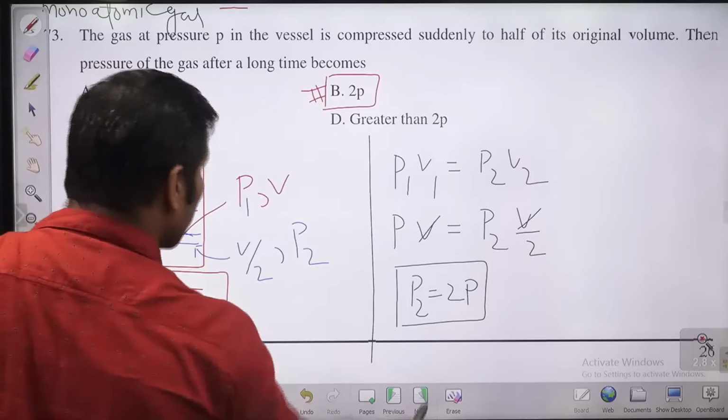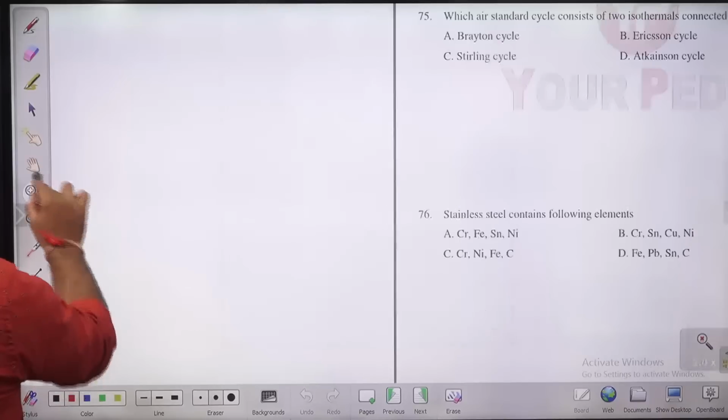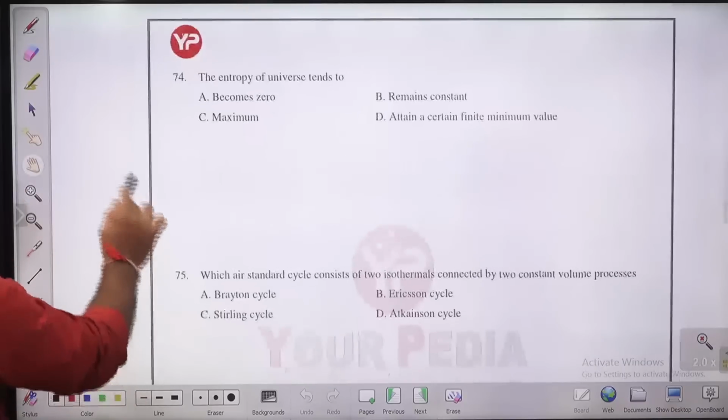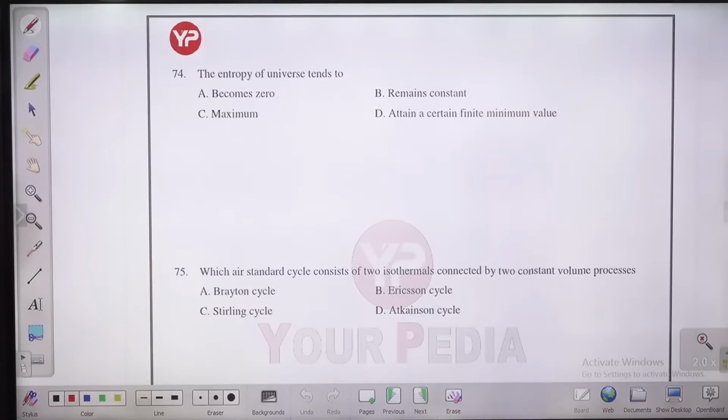Yes, let us move to the next question. Question number 74. The entropy of the universe. You know, guys, there is a second law of thermodynamics which tells us that the entropy of the universe is always going to increase in any irreversible process. There must be entropy generation. Entropy is going to generate in a real process. Exergy is going to degrade in a real process. Energy is always going to remain conserved. Energy is constant, entropy is going to increase, and exergy is going to decrease in a real process. So the entropy of the universe keeps on increasing.